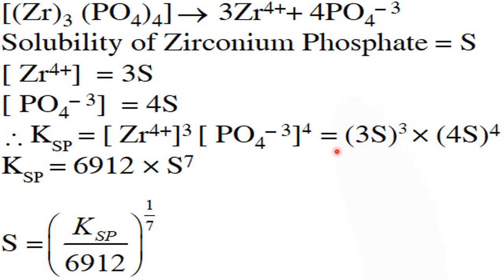The charge also is taken care of. So when you multiply 3 to the power 3 and 4 to the power 4, you will get 6912 into S3 S4, which becomes S7. Therefore S7 equals KSP by 6912, and S equals the 7th root of KSP by 6912. That is the molar solubility of zirconium phosphate. If you know the KSP value from the table, we can calculate the molar solubility of zirconium phosphate. So all this knowledge we use in the calculations of the numericals.